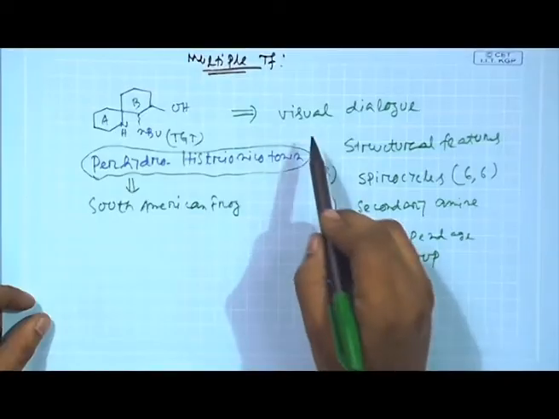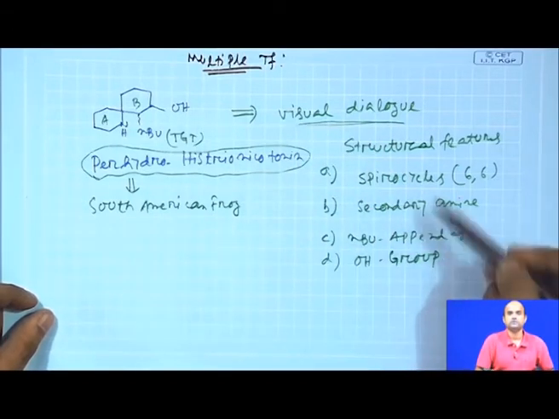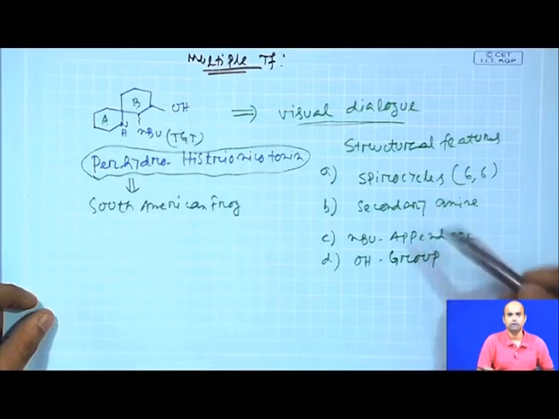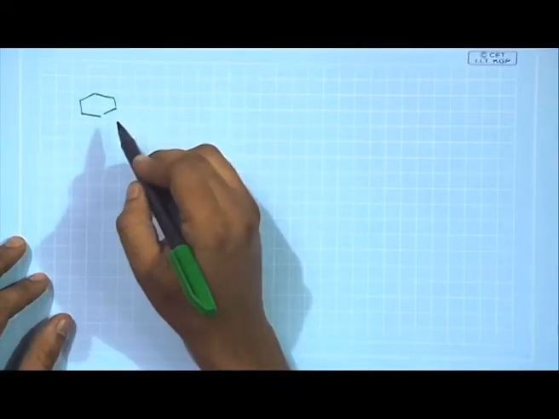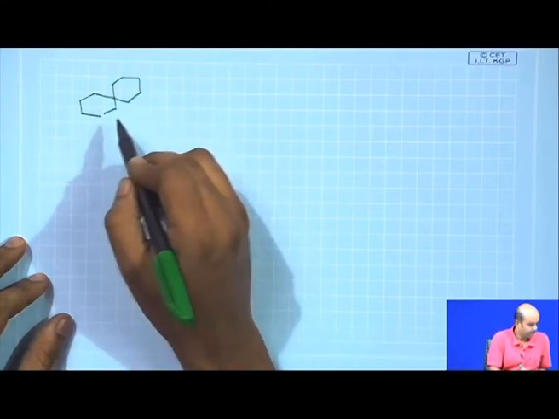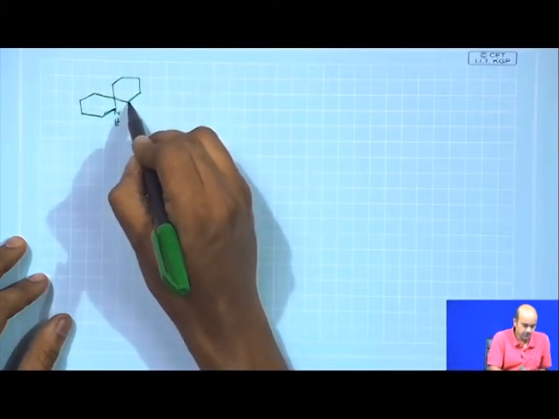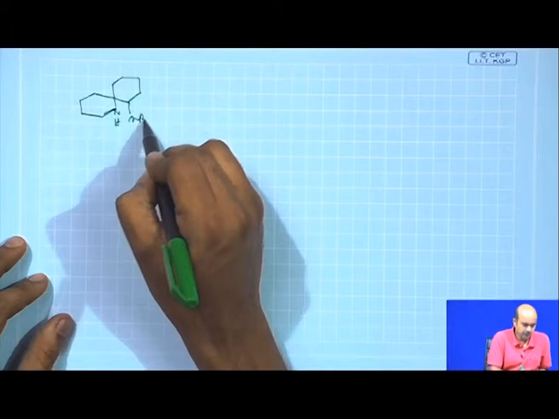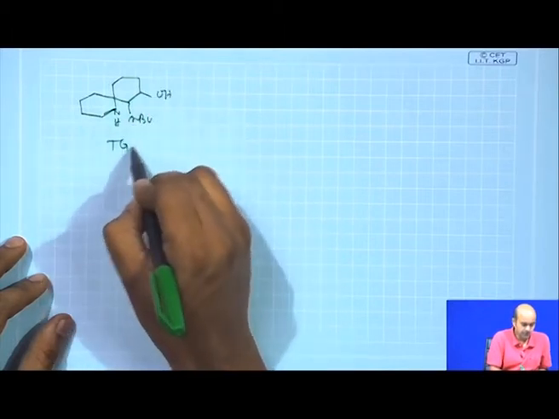Now, this is the initial visual dialogue. You can start with the molecule and analyze the structural features. What are the structural features this molecule has? Okay. So, then we will try to do the retro. The retro, as I said, this is NH, this is N-butyl, this is OH, this is the target molecule.